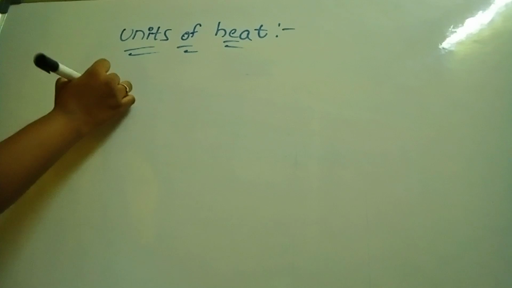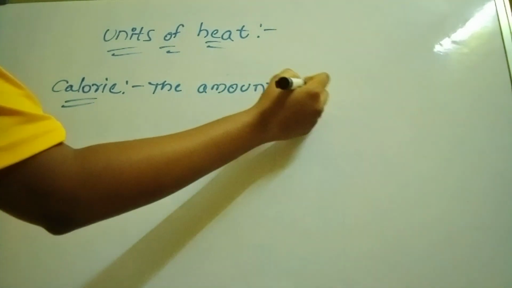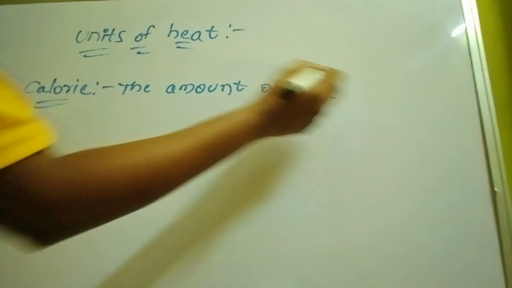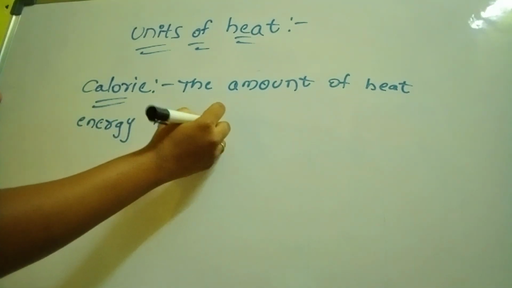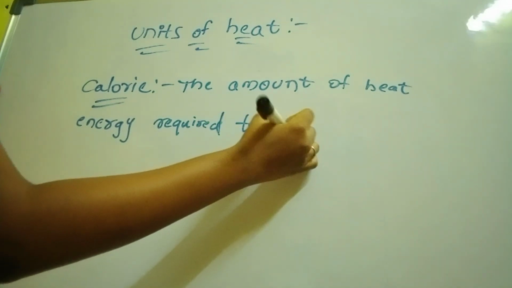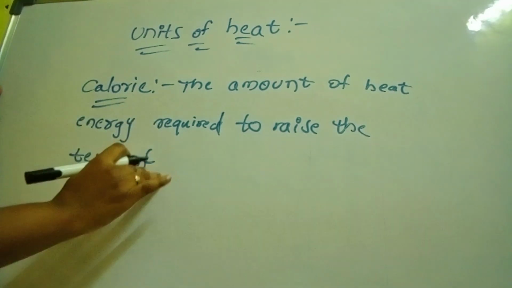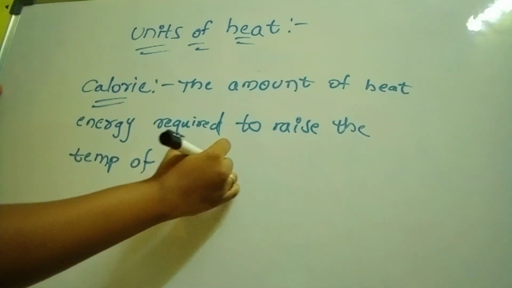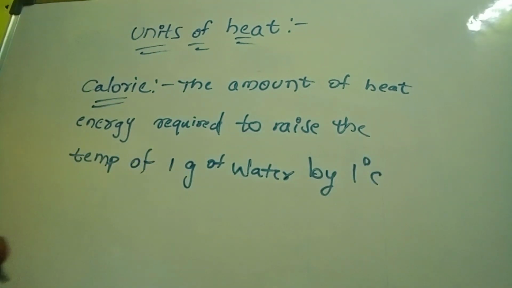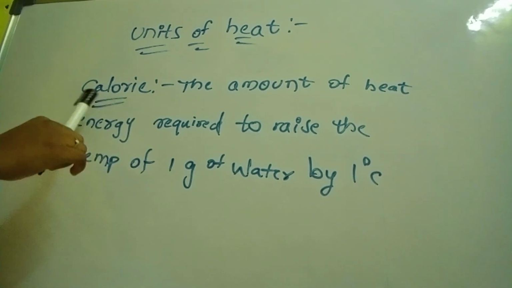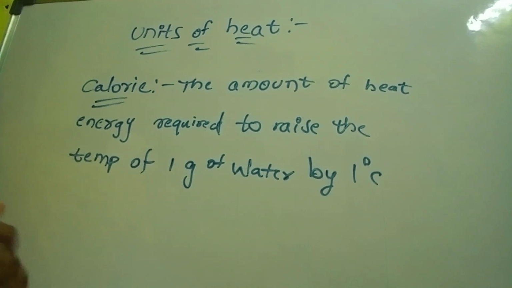1 gram of water by 1 degree Celsius, which is known as a calorie. So the amount of heat energy required to raise the temperature of 1 gram of water by 1 degree Celsius is known as a calorie.